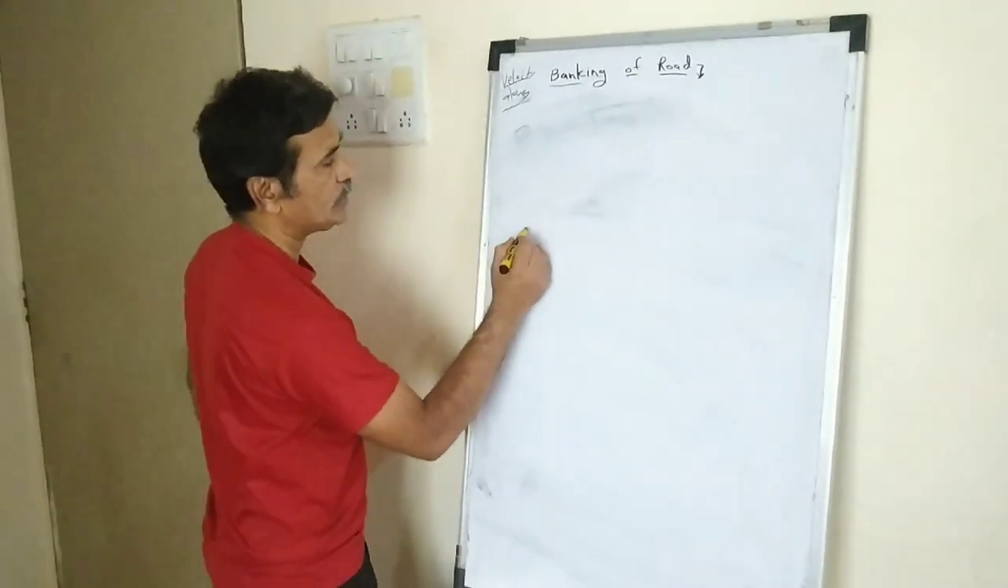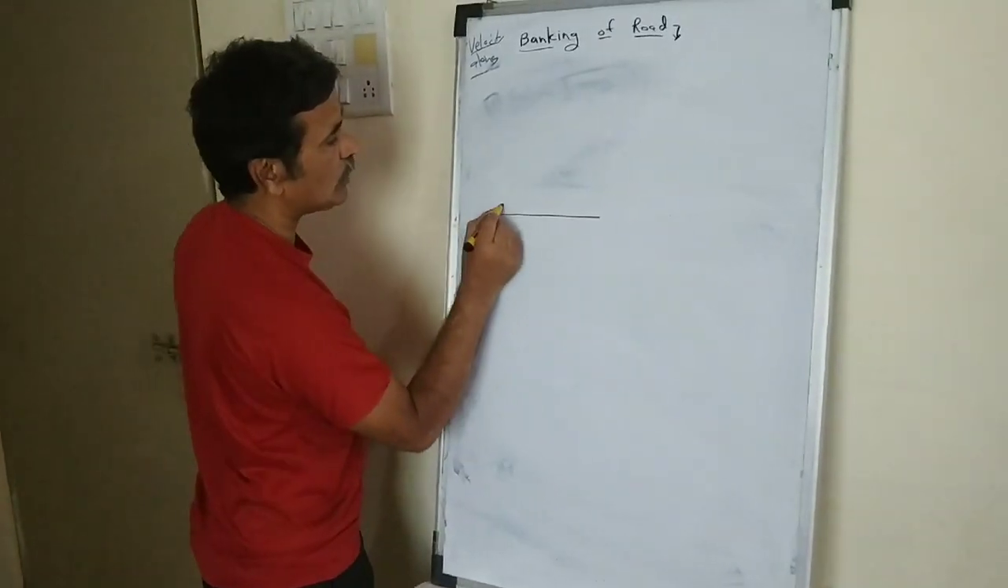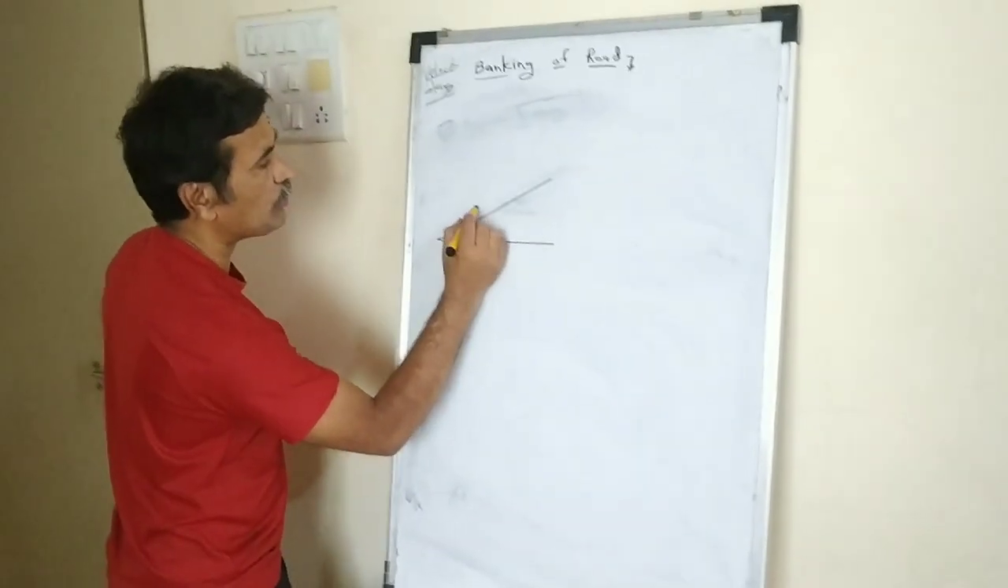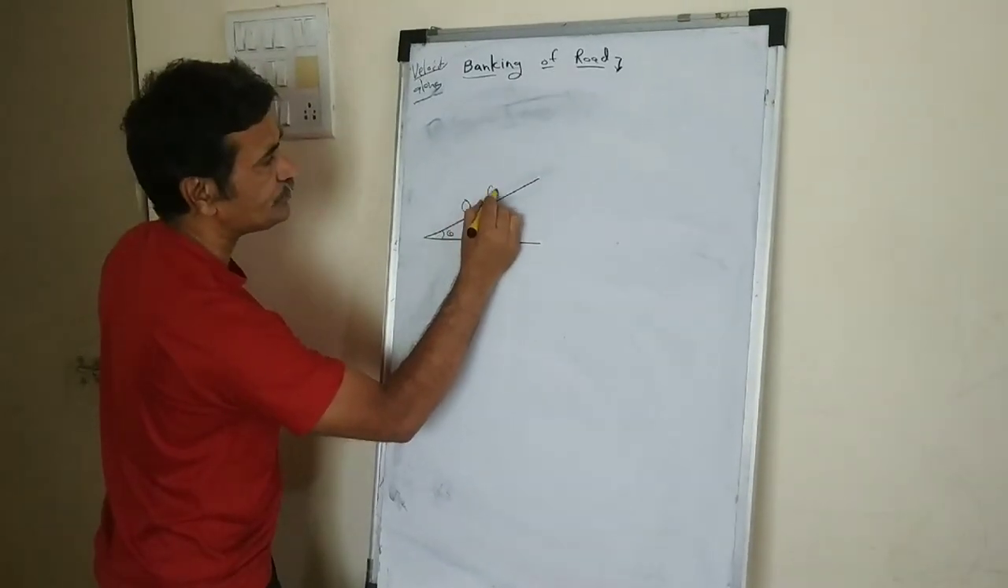We require a diagram. Suppose this is the horizontal direction, suppose this is the banked road, and suppose this angle is theta, and suppose the vehicle is like this.